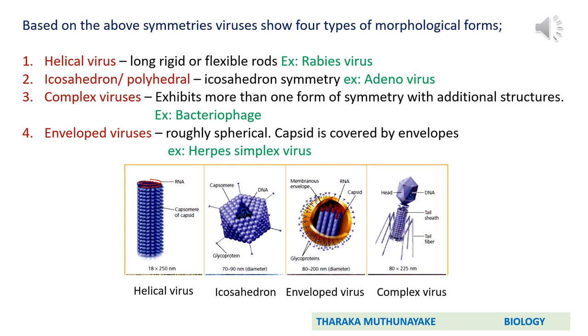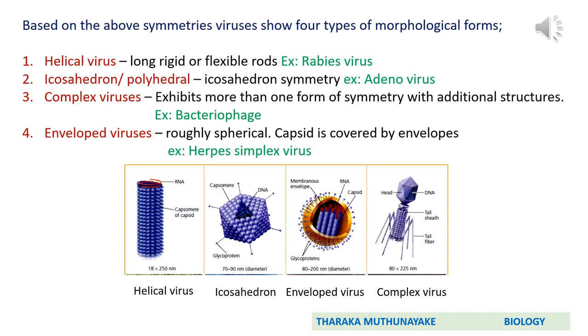Based on the above symmetries, viruses show 4 types of morphological forms. First one, helical virus. These possess long, rigid or flexible rods. That means here you can observe in your left-hand side diagram, capsomeres are arranged in a helical manner. Example, rabies virus. Remember, you have to memorize these examples under each morphological form. Second type is icosahedron or polyhedral. They have icosahedron symmetry with many sides. Example, adenovirus.